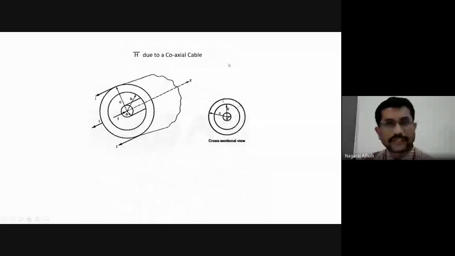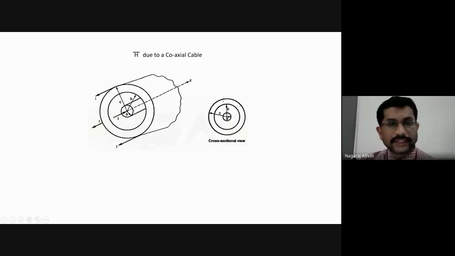The next application of Ampere circuital law is H bar due to a coaxial cable. We are finding the magnetic field intensity H bar due to the coaxial cable using the Ampere circuital law. Here, consider the coaxial cable. This is a coaxial cable. The current flowing through the inner portion is I. This is the current flowing through the inner part of the coaxial cable.